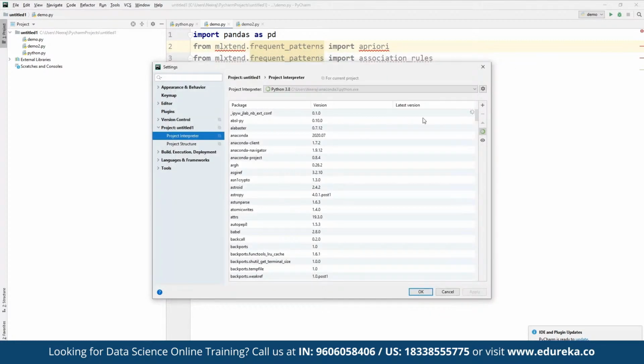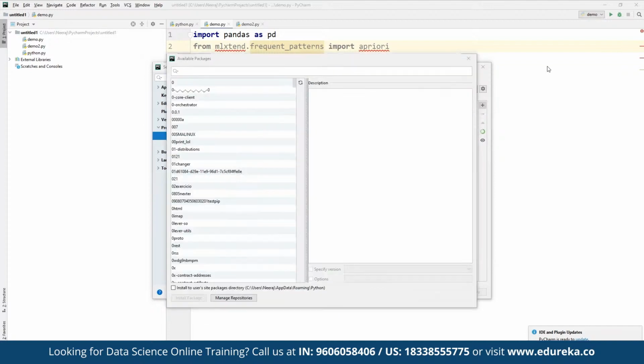We can simply see the entire list of all the libraries currently installed here. And now if we want to start with more, then we can simply add more libraries, and then we can start deploying them one by one. For example, suppose we want to install any specific library here, let's say we want to install apriori. We can see here that we can also import the MLxtend library.